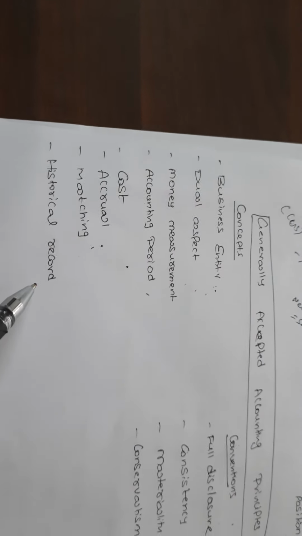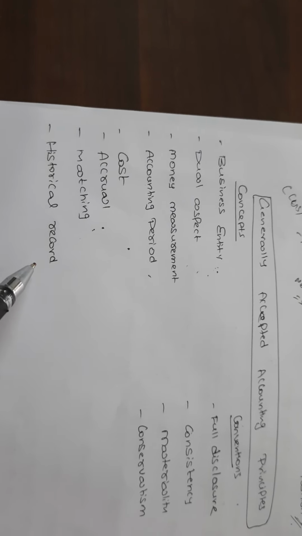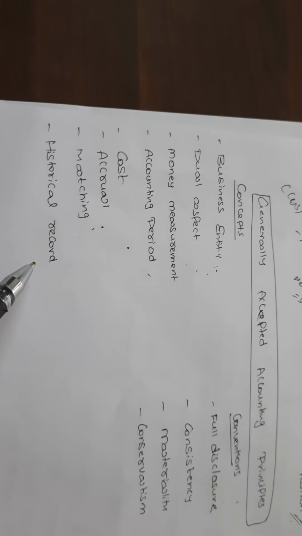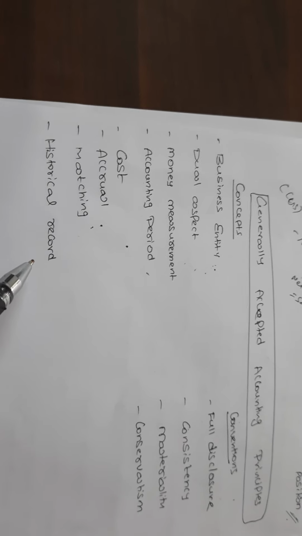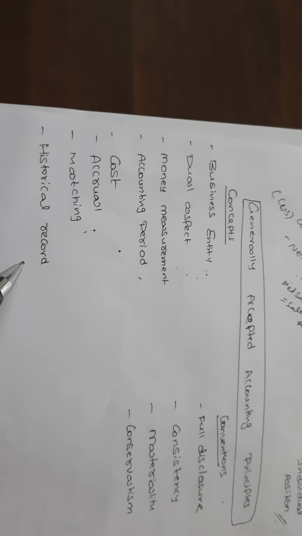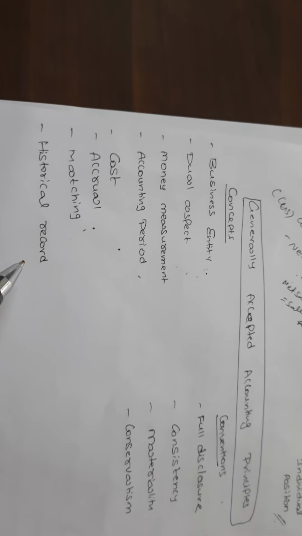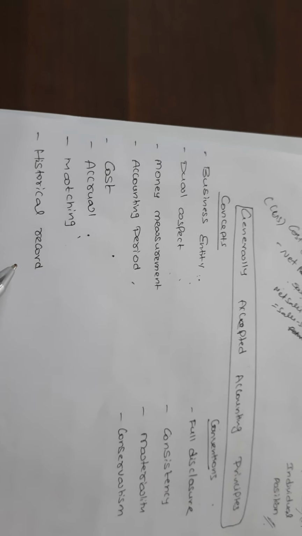Our politicians are filing their asset details. It is not void, it is not illegal, it is legal, because they are mentioning their asset value from the 1980s or 1990s. At that time their asset value was 30 lakhs. Right now the asset value may be 300 crores. That is the historical record concept.